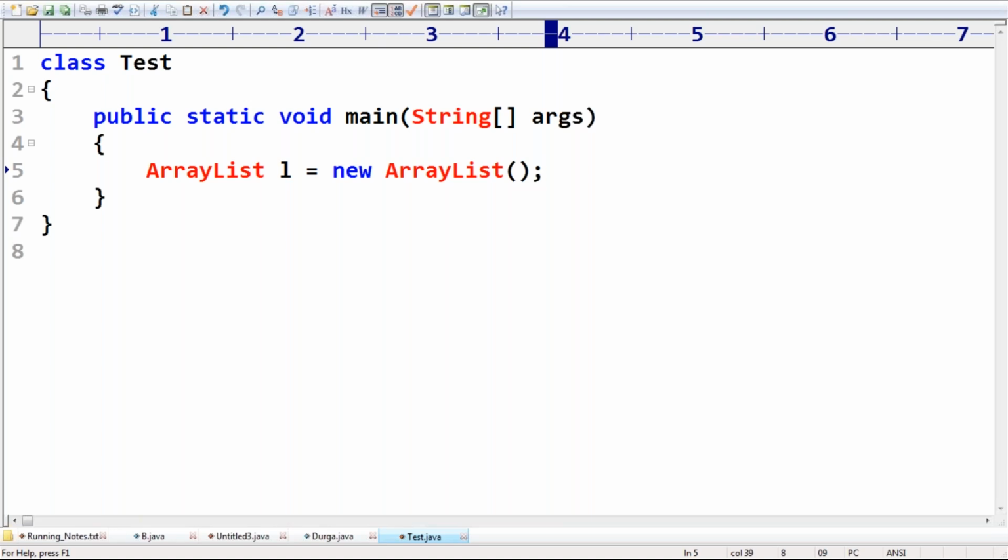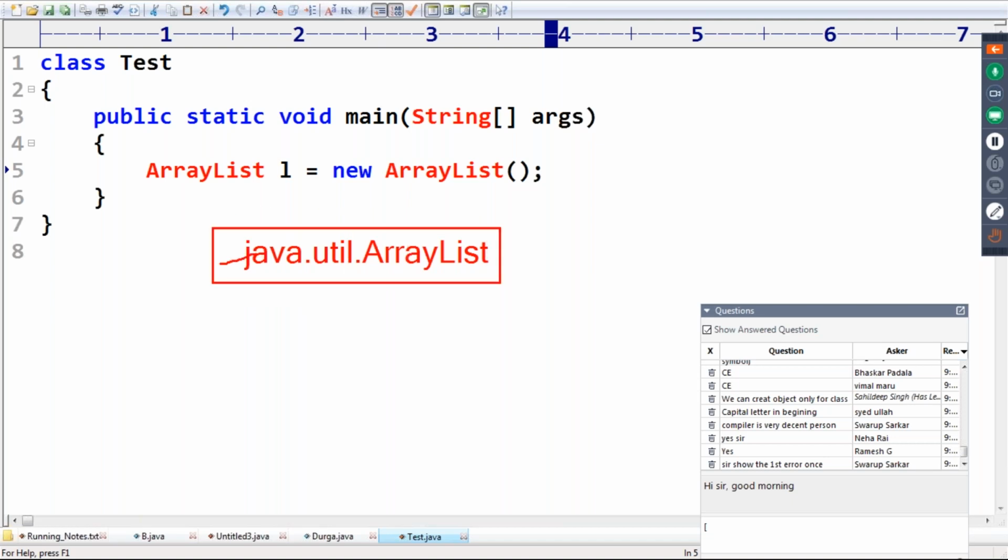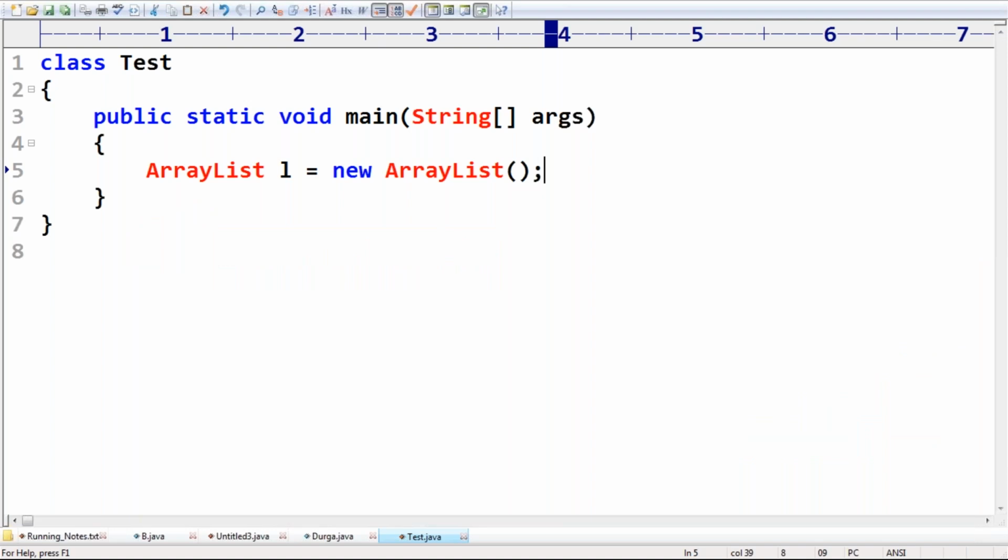Now I have to tell the compiler there is one package, the Java package. In that, the util package is there. In that util package, there is one class named ArrayList. I'm using that class, that particular class, and I have to tell the compiler how to convey that. There are two ways available.